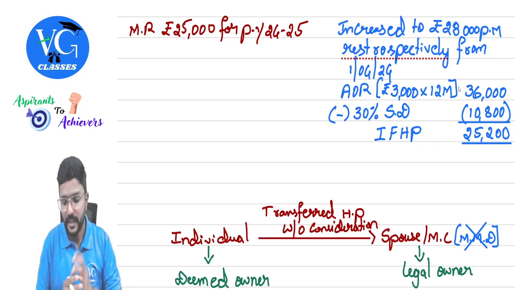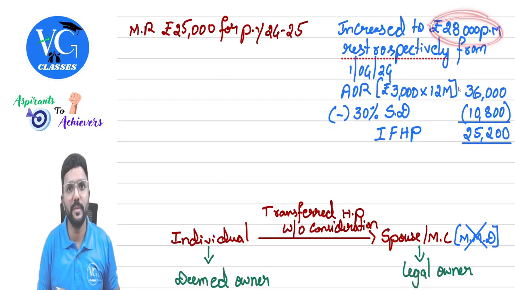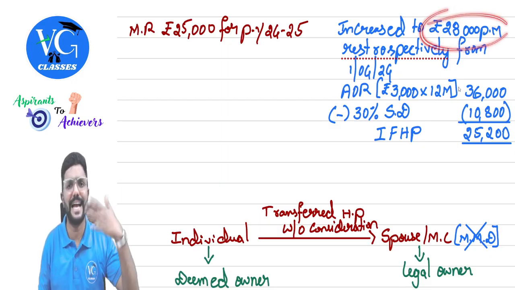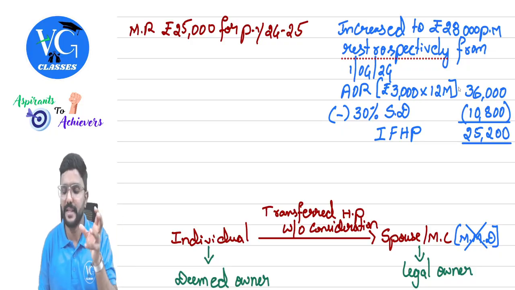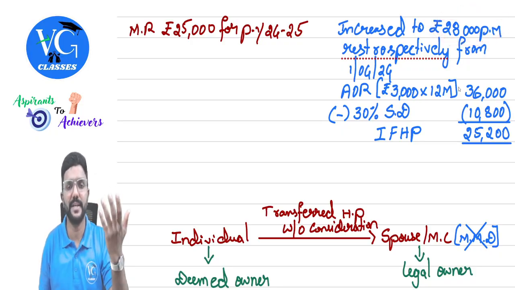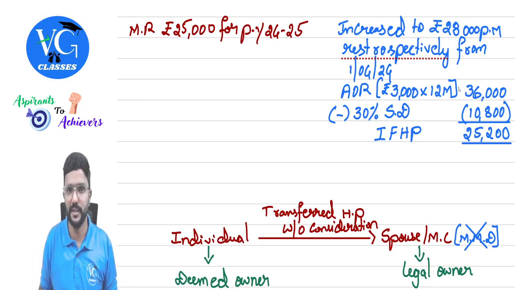Okay, sir. Then, sir, what about this income? Even this will be taxable. This we will calculate as usual. Normally, we will take this as actual rent, compare it with expected rent, take whichever is higher as GAV, and do the normal calculation. And whatever figure we get for that, we will add 25,200. Got it? Yes, sir.